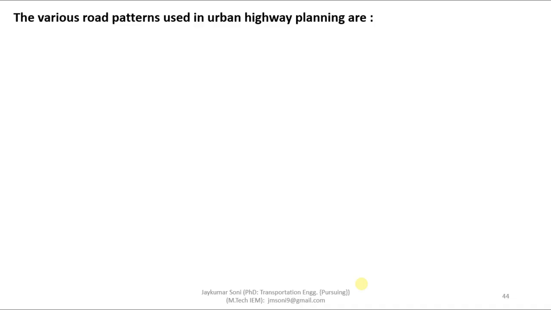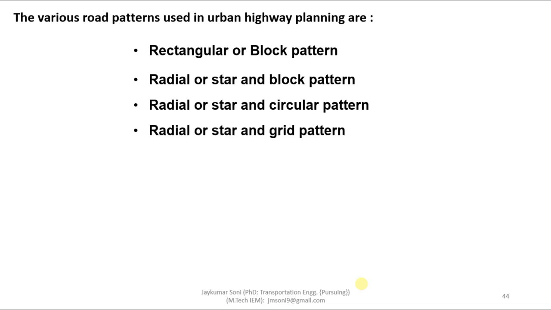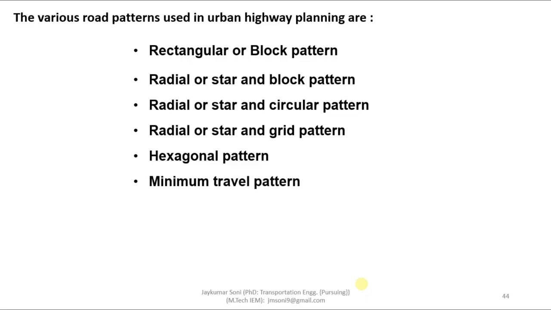Road patterns are of considerable use in urban highway planning and have to be considered hand in hand with the land use planning. Various kinds of road patterns used are: first is the rectangular or block pattern, second is the radial or star and block pattern, third is the radial or star and circular pattern, fourth is the radial or star and grid pattern, fifth is the hexagonal pattern, and last one is the minimum travel pattern.